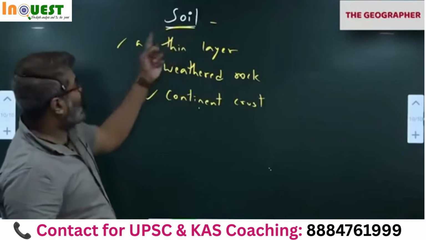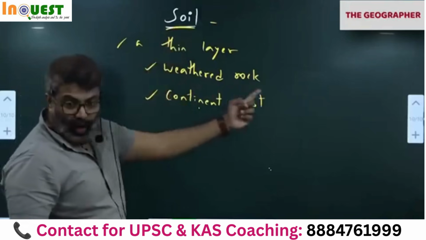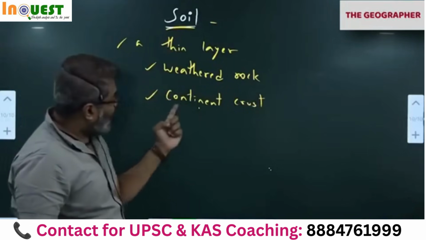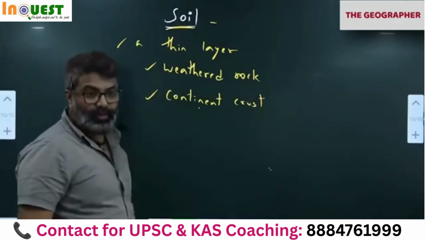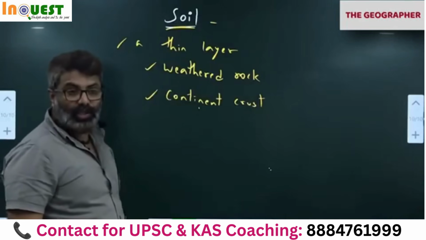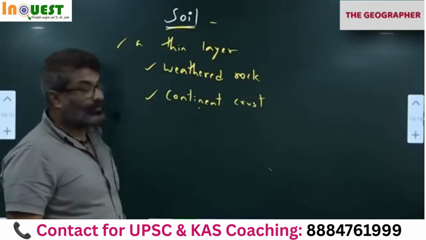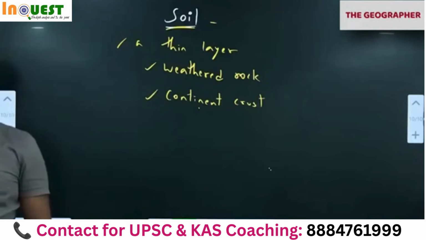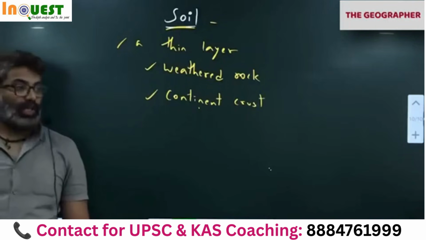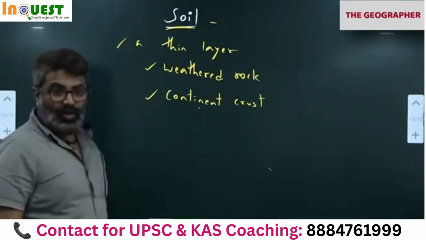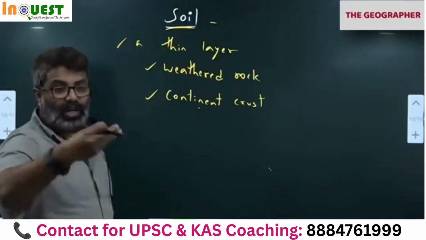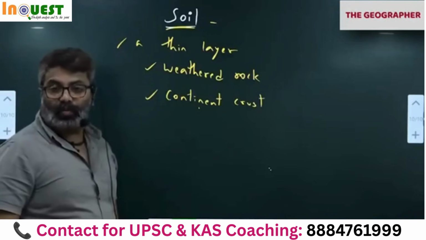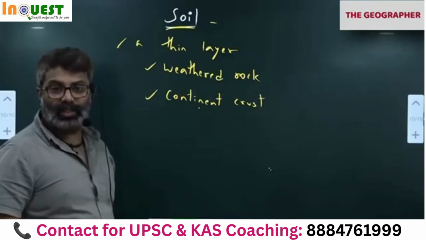Now write the definition: soil is a thin layer of weathered rock found on the surface of the continental crust.